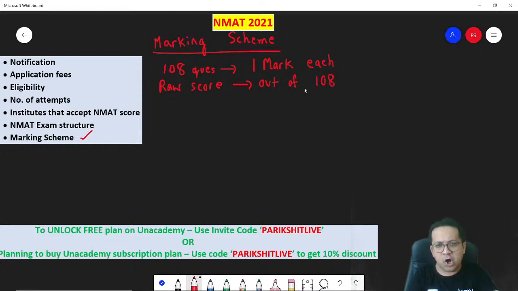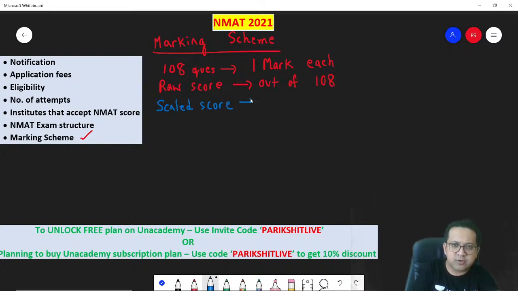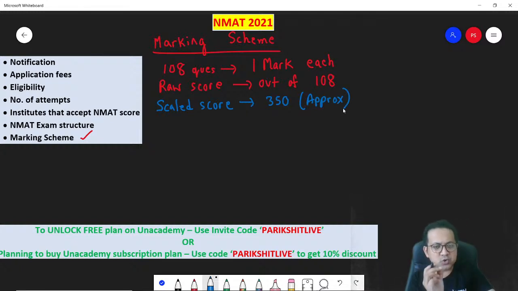But your scale score is different. That will be somewhere around 350, approximately 350 will be your scale score. Now, how do you get from the raw score to the scale score? That's what you've got to understand now.